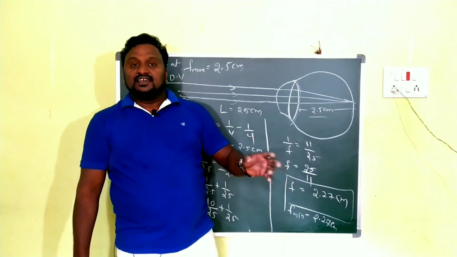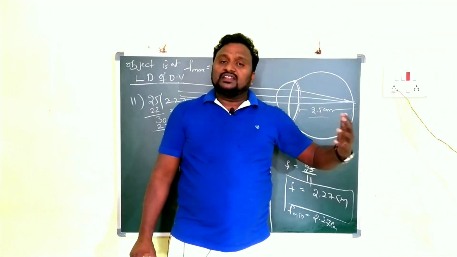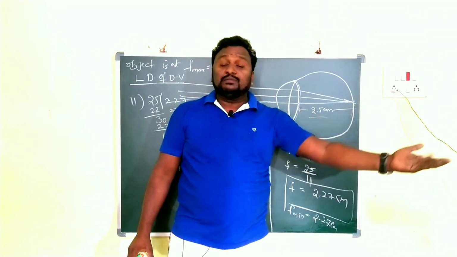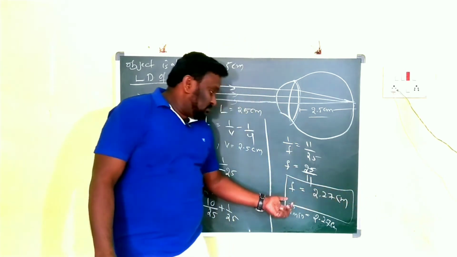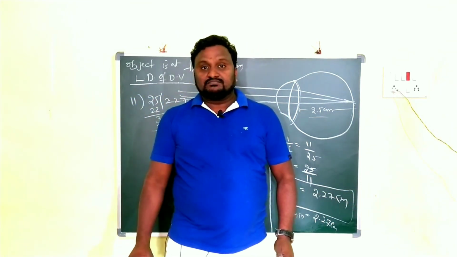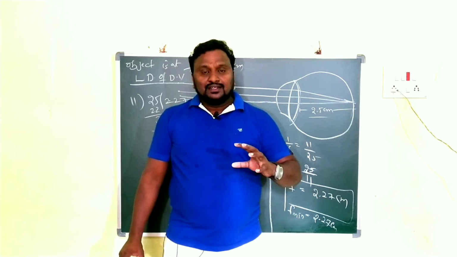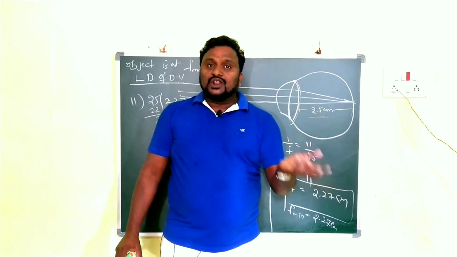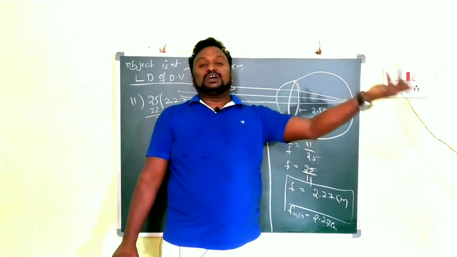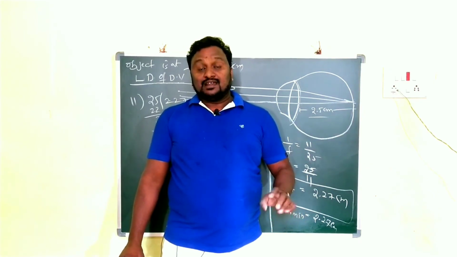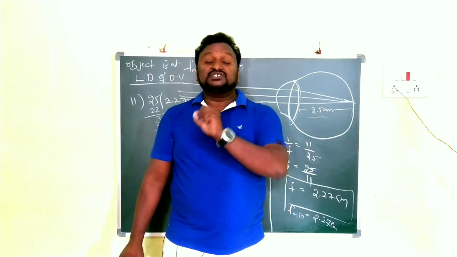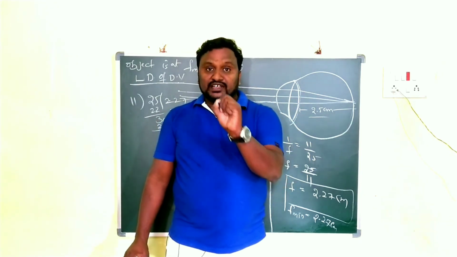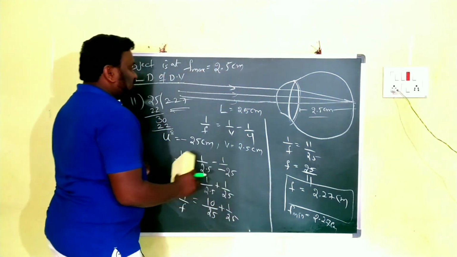Now tell me whether the focal length is adjusted or not. It is adjusted. Previously we had focal length f equal to 2.5 centimeters. Now 2.27 centimeters. That's why here you have to say that naturally the eye lens can change its focal length. Clear? That phenomenon is called accommodation. What's that? Accommodation.